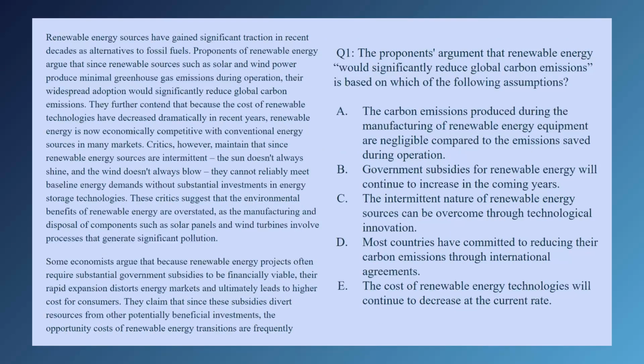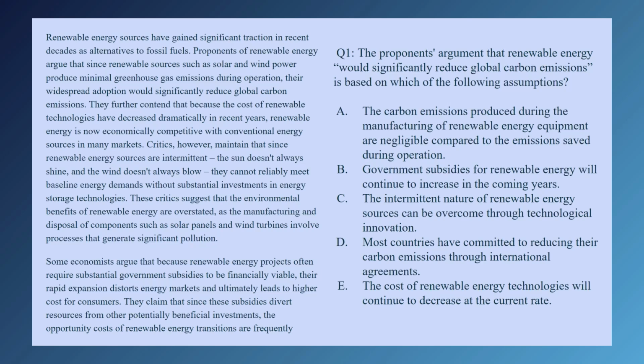Question 1. The proponent's argument that renewable energy "would significantly reduce global carbon emissions" is based on which of the following assumptions? There are a lot of opinions based on an assortment of evidence in this passage. Helpfully, the question gives us the conclusion that we need to support. However, a conclusion is just one half of the assumption bridge, so we need to find the other half.